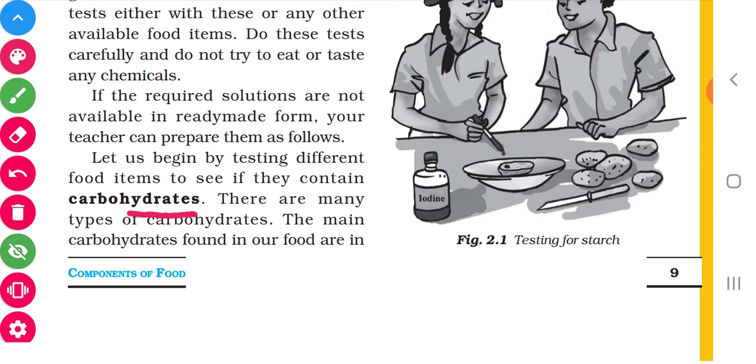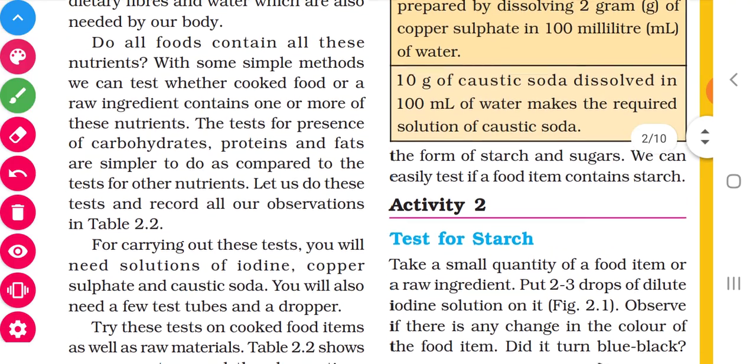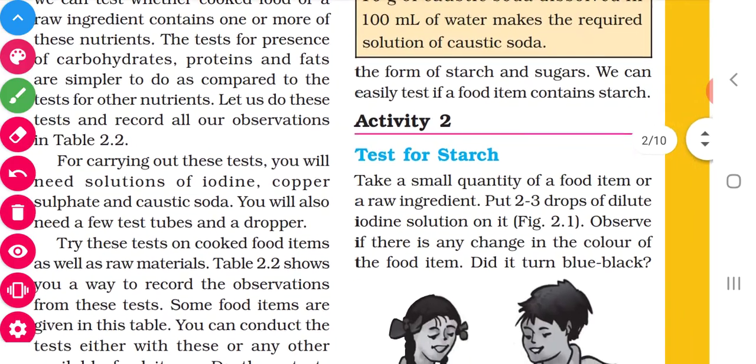Now we are going to test the presence of carbohydrate in a food item. There are many types of carbohydrates. This you have to know very well. Starch is one type of carbohydrate. Note it down: S-T-A-R-C-H. The food which we eat contains starch. So we have to test the presence of starch only in the food item.